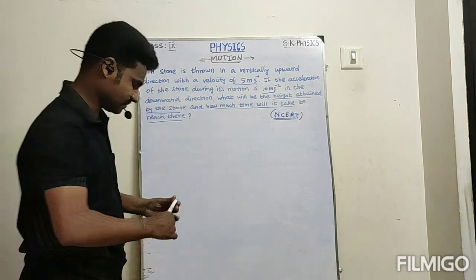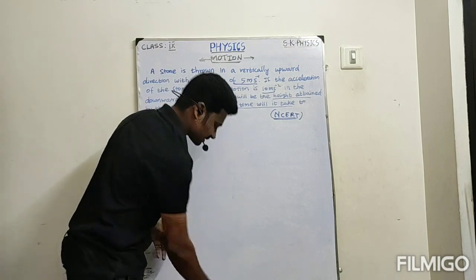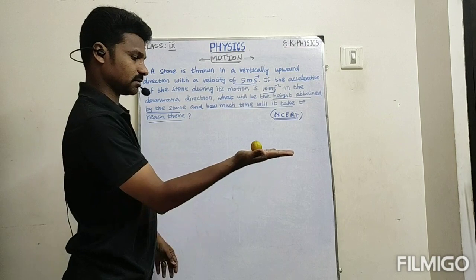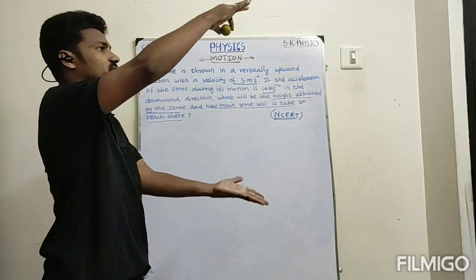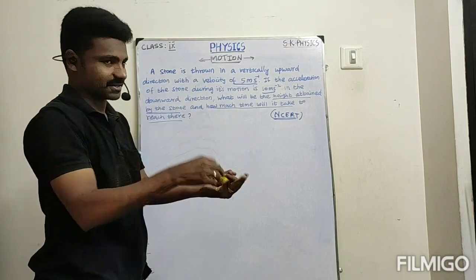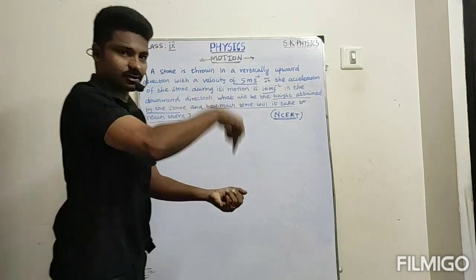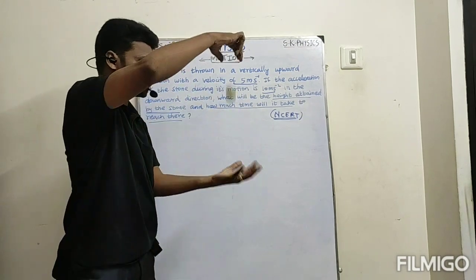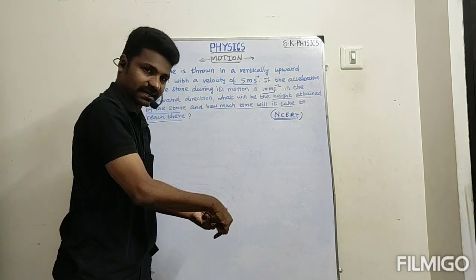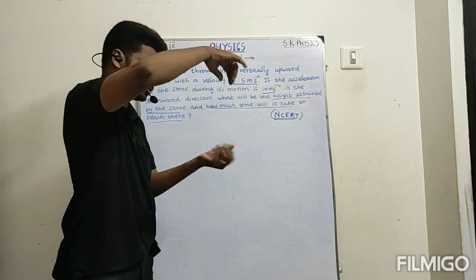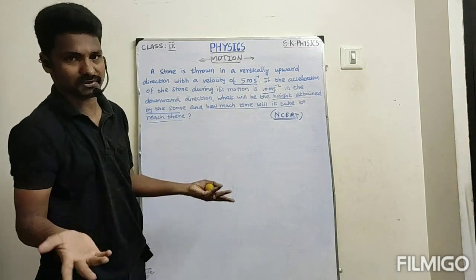Very simple question. Listen, for example, let us take one stone. Suppose I leave the stone from a particular height. No need to throw it like this, I just leave it and it will come down because of gravity. The gravity force attracts in the downward direction, so the ball also moves towards the gravity. So this is no issue.